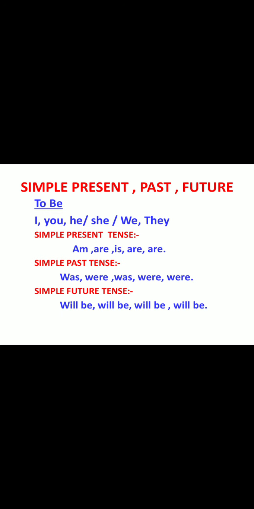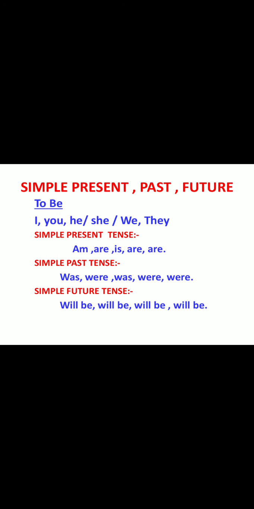Let us look at the simple present, simple past, and simple future tense forms of the verbs to be and to have. This will help us form the other tenses of all the other verbs. For example, we can see here to be: I, you, he, she, we, they.